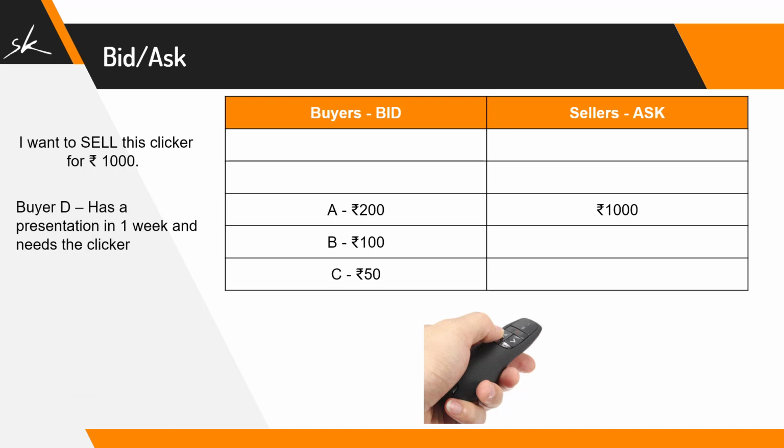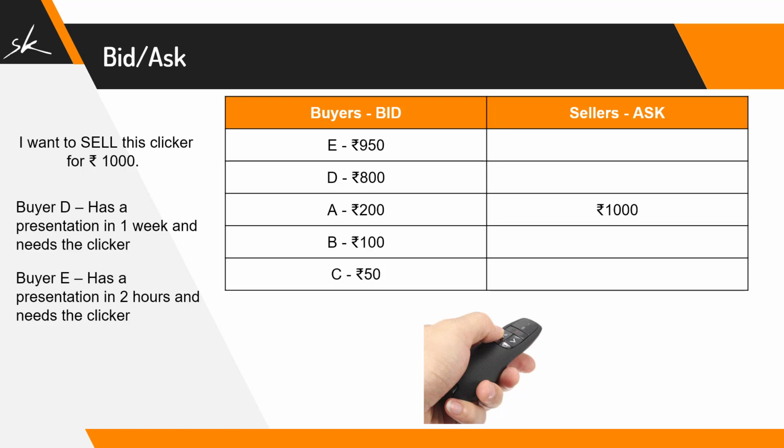Now let's assume there is another buyer D, and he has a presentation coming up in a week. Because he has that presentation coming up, he definitely requires the clicker and has more urgency compared to buyers A, B and C. Therefore, he starts bidding 800 rupees so that he can be the first person to get this clicker, provided the seller is willing to sell it at 800 rupees. Let's take another case, buyer E, and he has a presentation which will be starting in about 2 hours, and now he has even more urgency compared to buyer D. Therefore, he is willing to buy it at 950 rupees, and because he is willing to buy it the most expensive, he will be on top of the bid list.